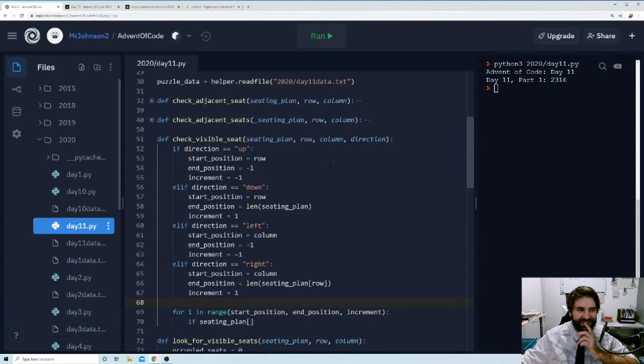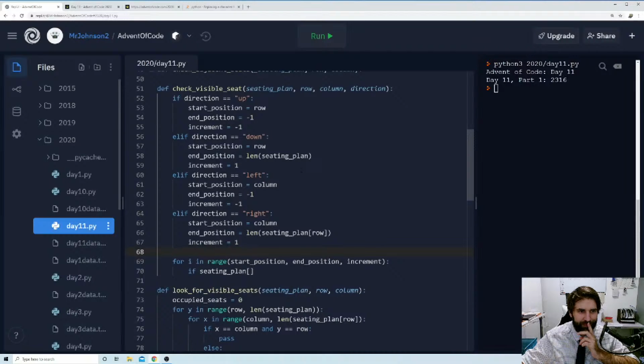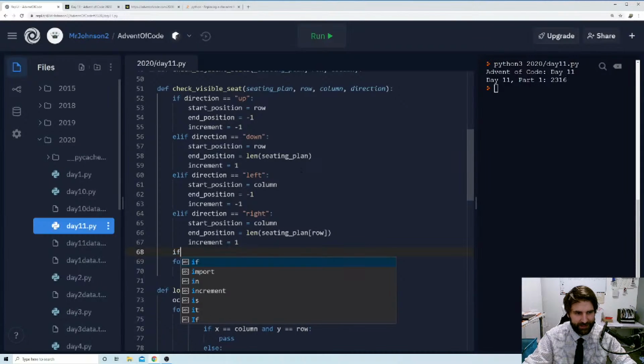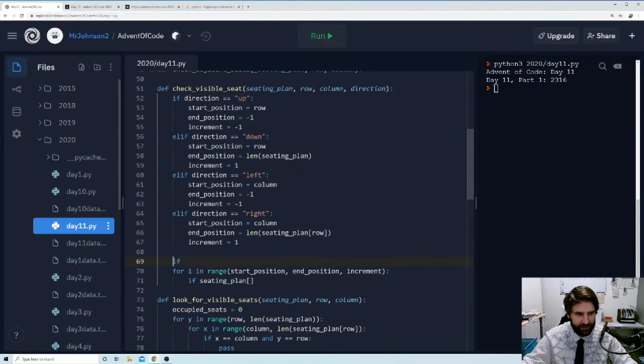This is really badly coded, but really I guess what I need to do is check if we're going up and down or left and right as well. So if direction is equal to up or direction is equal to down, and I could put this in a function to refactor it, but I'm just kind of thinking out loud at the moment.